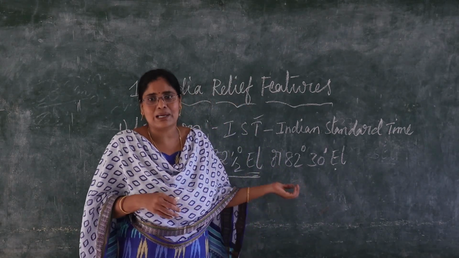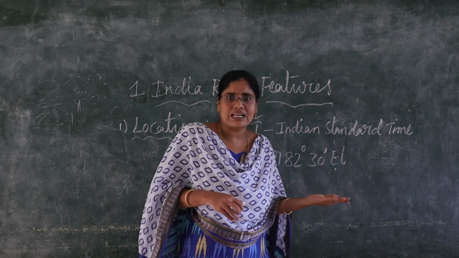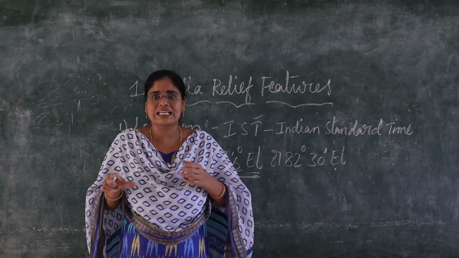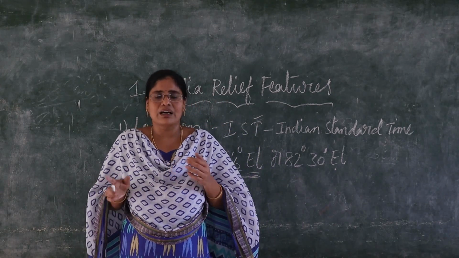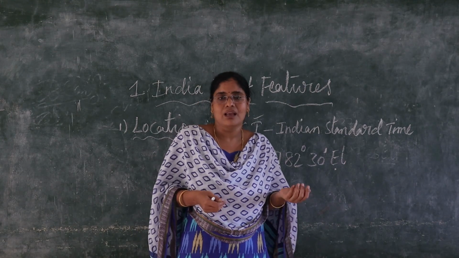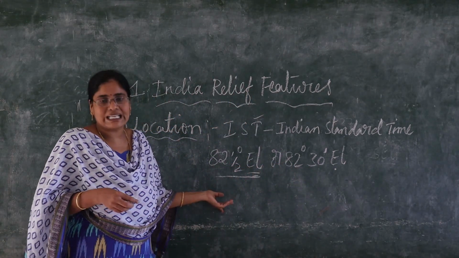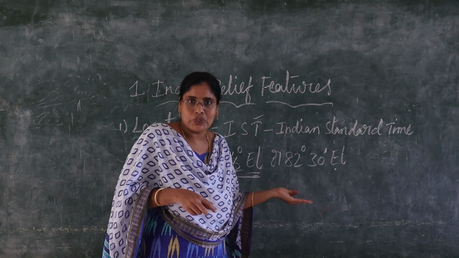Or the time in Tamil Nadu, Gujarat, Arunachal Pradesh, if we see, the same time is applicable. How is it possible? Because of this 82.5 degrees east longitude.